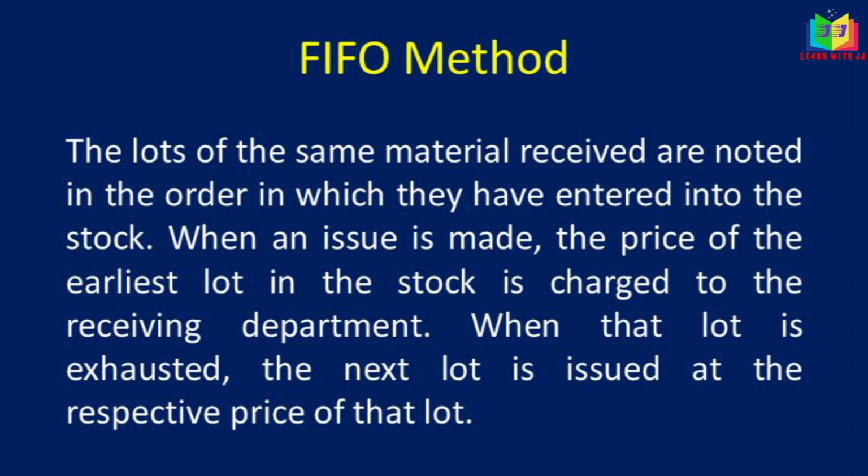This is called FIFO method, first in first out. The first material which is received is issued first. In that sequence only they will issue the material.